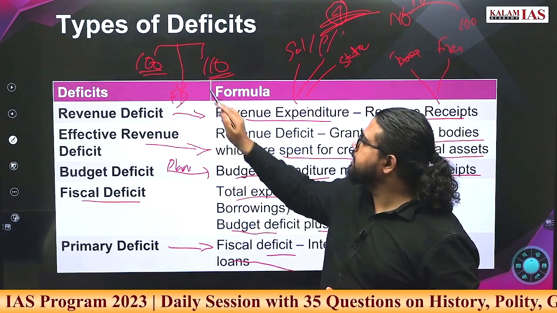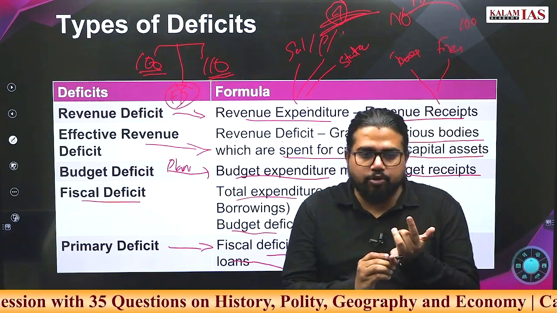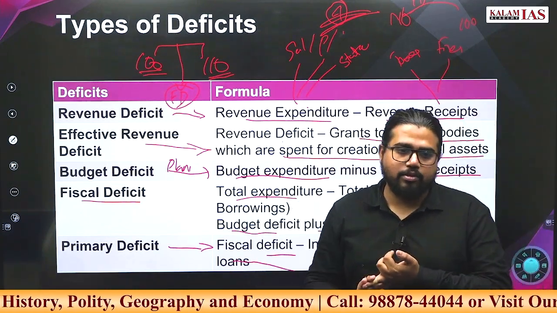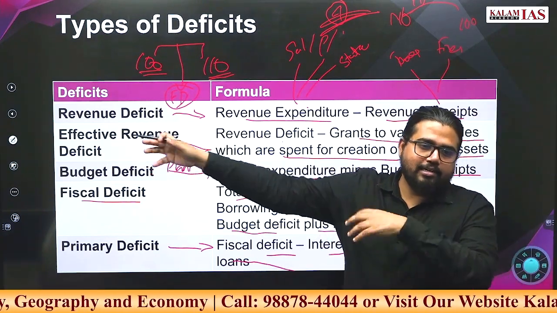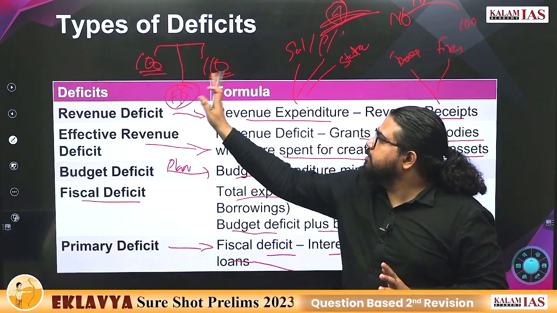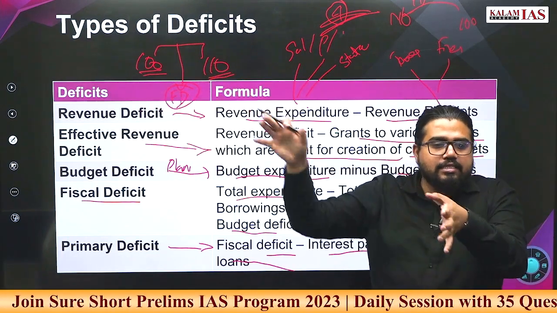Now how will it meet this? Either government can borrow from the market, or government can print the money also. Print the money we are not doing right now, ways and means, all this we discussed before. So this difference is expenditure minus revenue.